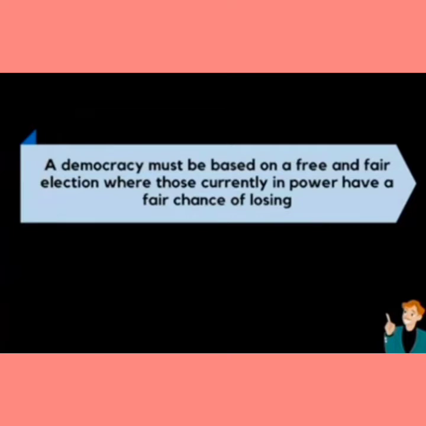So a democracy must be based on free and fair elections at regular intervals, where the party currently in power should have a fair chance of losing the election. Now let's understand this feature by two examples, the two cases of China and Mexico, and find out if the governments in these two countries offer a system of free and fair election to elect a ruler of their own choice.